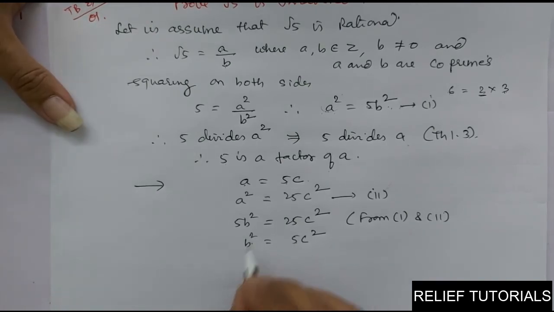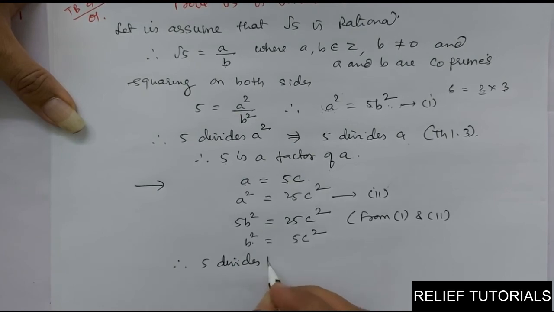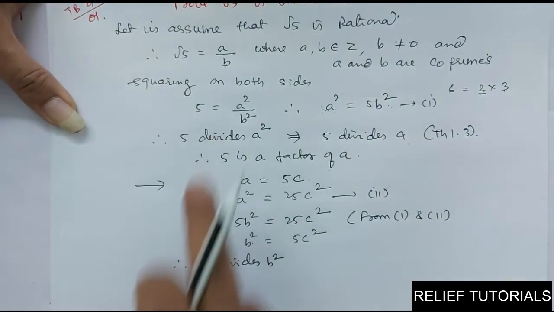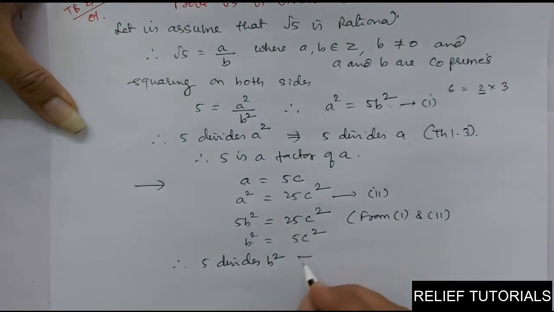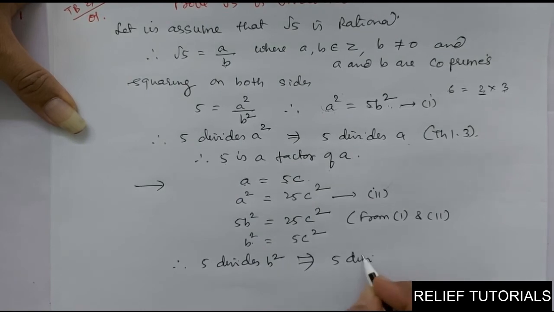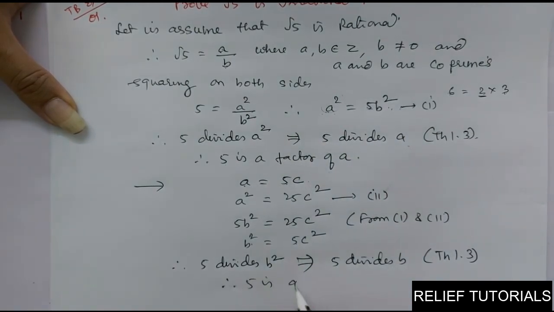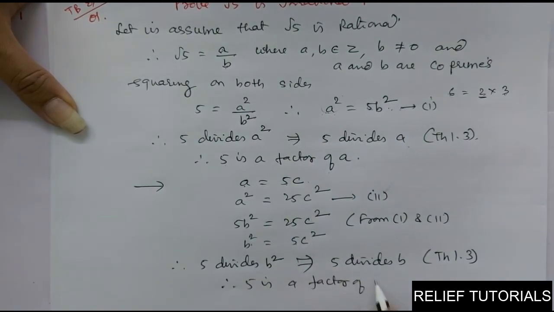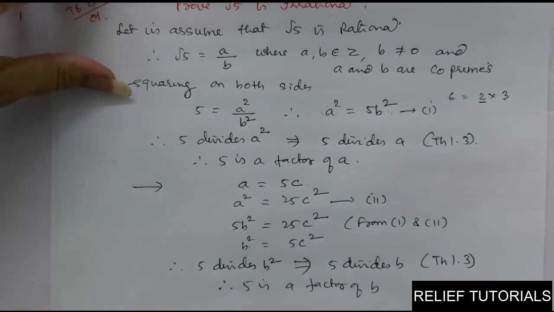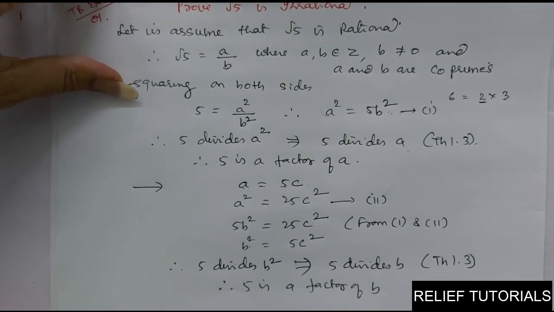So now 5 is a factor of b square. So therefore I can say 5 divides b square. 5 divides b square implies 5 divides b, by Theorem 1.3. So therefore 5 is a factor of b. 5 is a factor of a, 5 is a factor of b. Thus, we can say 5 is a common factor of both a and b.